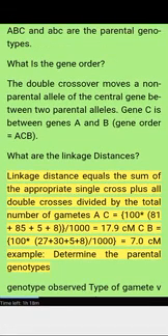Linkage distance equals the sum of the appropriate single crosses plus all double crosses divided by the total number of gametes. AC equals 100 times 81 plus 85 plus 5 plus 8, over 1000, equals 17.9 cM. CB equals 100 times 27 plus 30 plus 5 plus 8, over 1000, equals 7.0 cM.